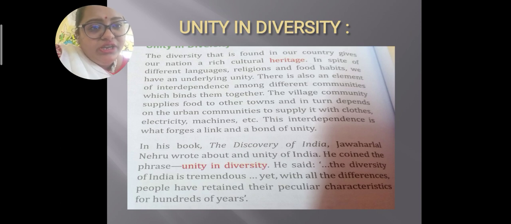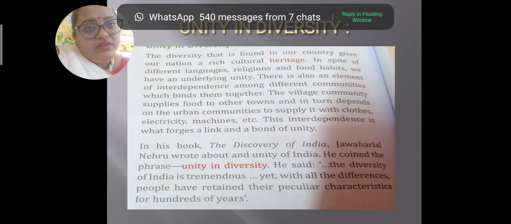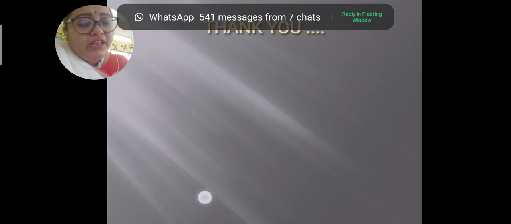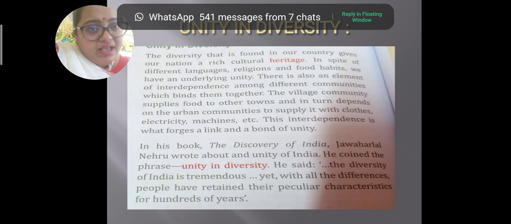Therefore staying in unity creates a bond, staying one creates a bond, staying together creates a bond. Therefore even if there is diversity in our country, people stay in unity, and this creates a bond.